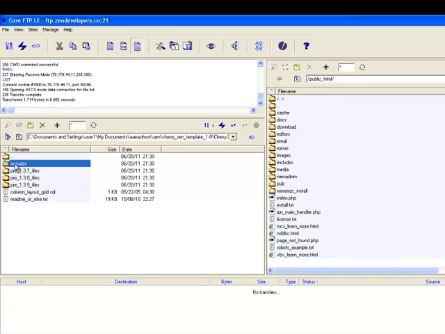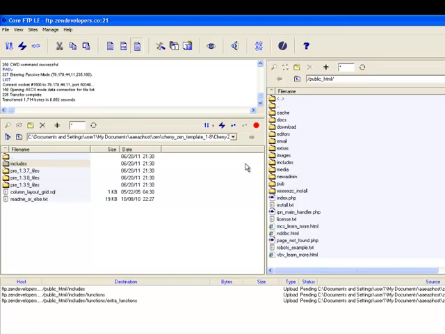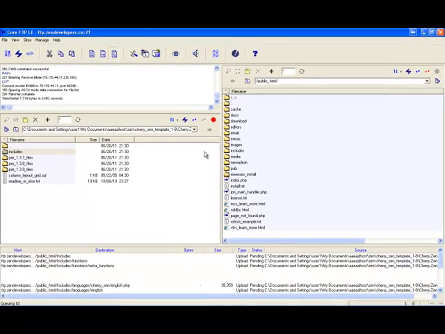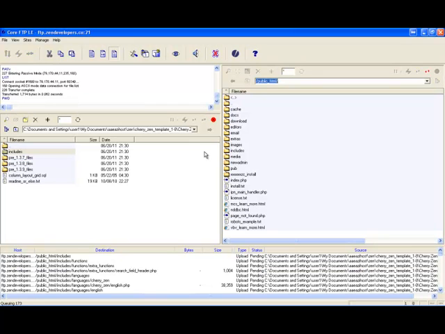Now, when we click the includes folder here, and we're after the FTP to our server, it won't overwrite the includes folder we have, but it'll simply put all the folders we have inside our includes inside the includes in the server. So you have 100 and so files to go.